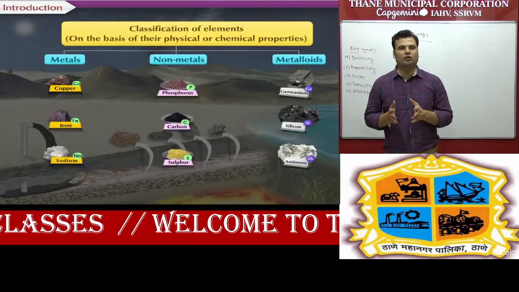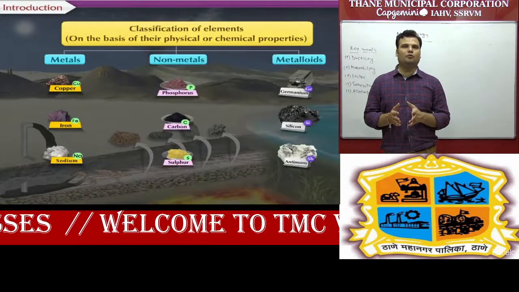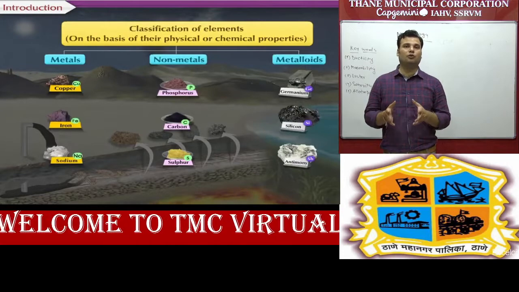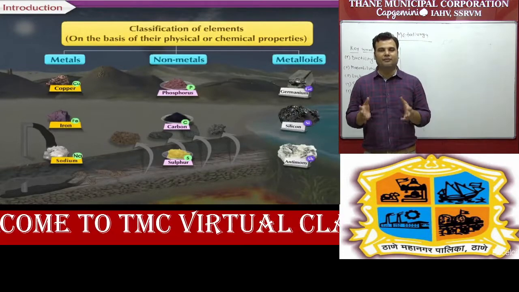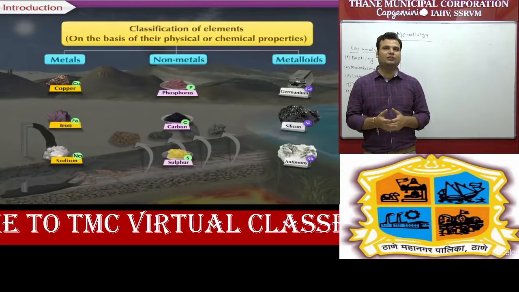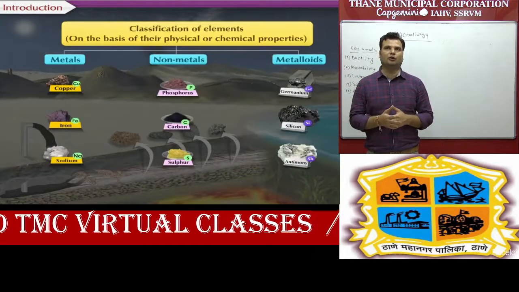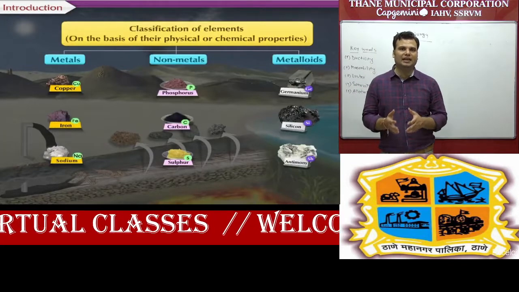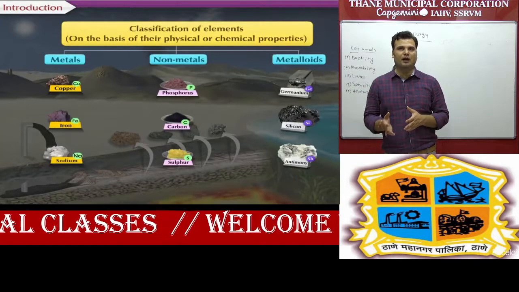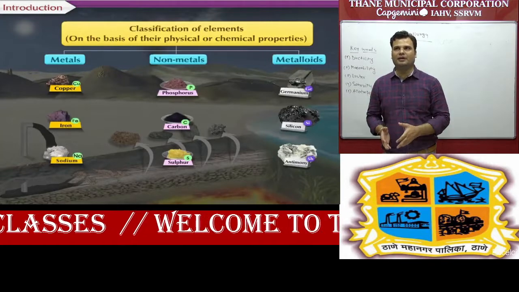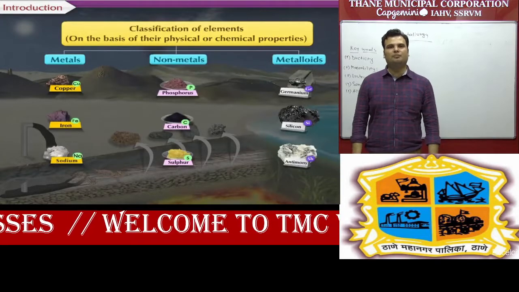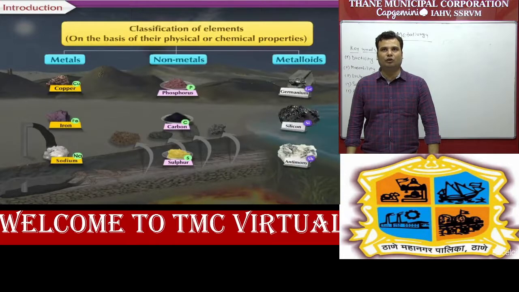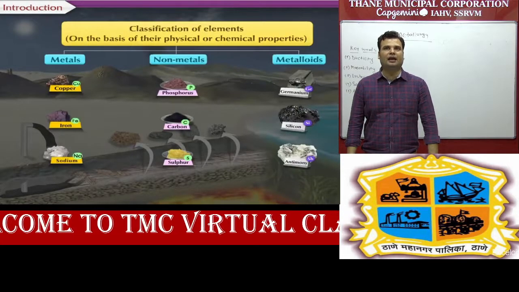The formation of the earth took place about 4.5 billion years ago, and various steps took place in the core of the earth, and there are different ores present in different forms like solid, liquid and gaseous form. Basically, elements are classified on the basis of physical and chemical properties into three parts: metals, non-metals and metalloids.